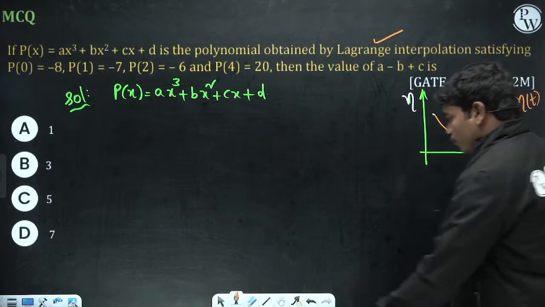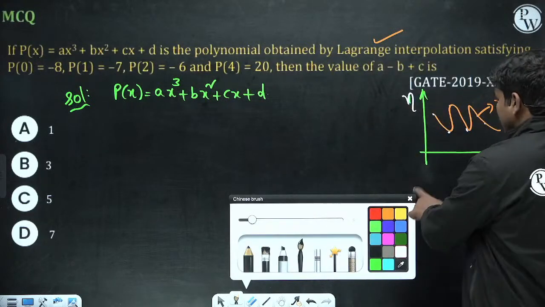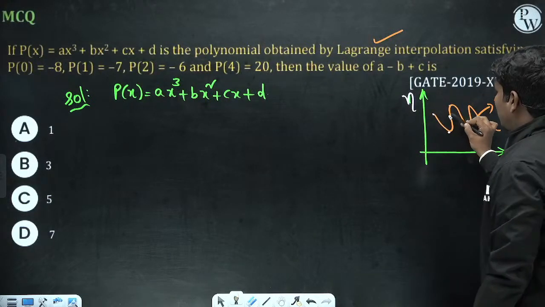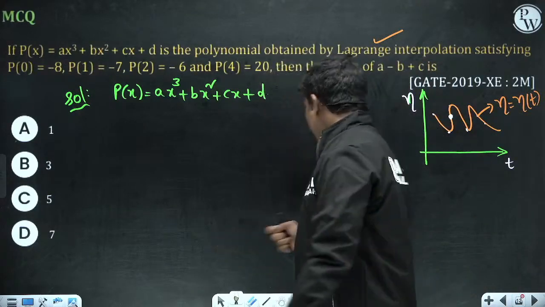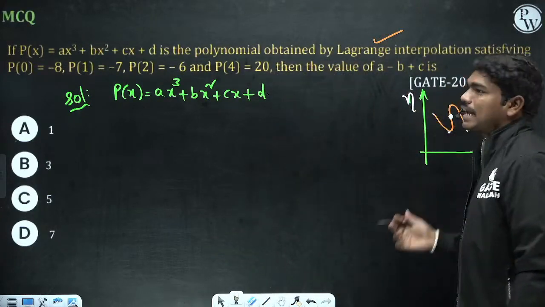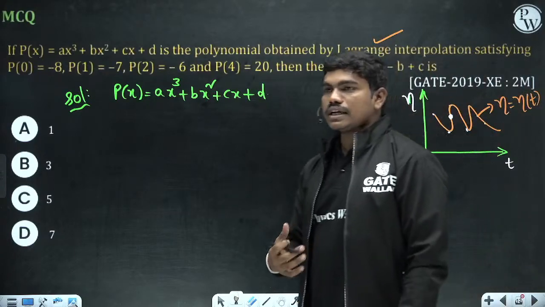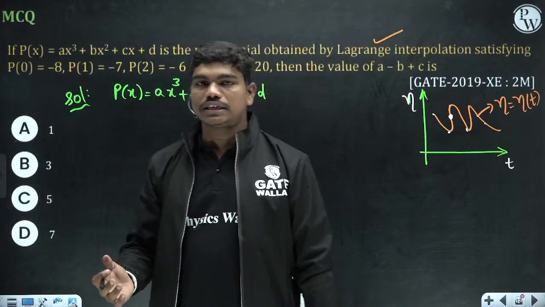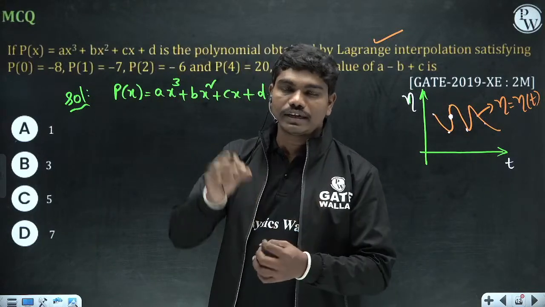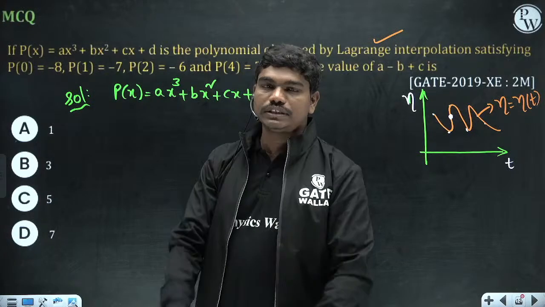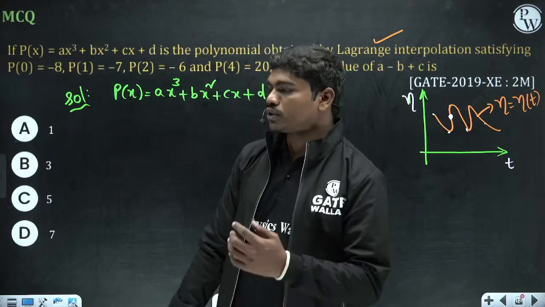Once you get this function, you can calculate this quantity at some unknown value of time, because it's not possible to calculate this dynamic viscosity at every time interval. So we generally do Lagrange's interpolation, and then identify the dynamic viscosity at some desired time, which is not generated by sensors actually.